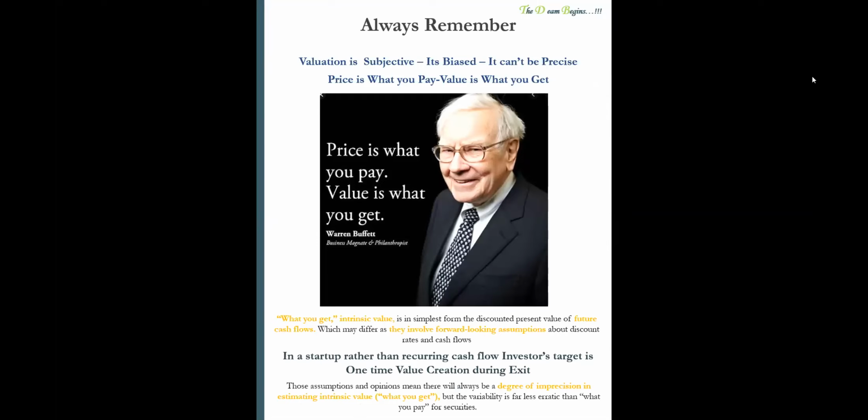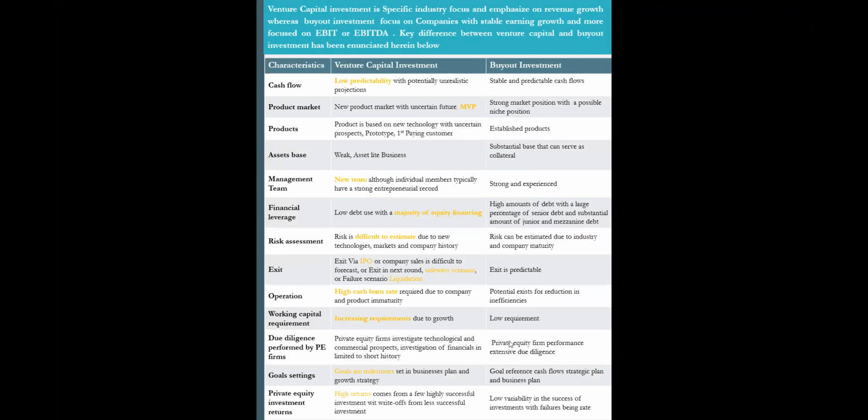So yes, a startup company normally doesn't pay dividends for the upcoming 5 to 10 years unless it has reached a stage of growth, right? So there is no intervening cash flow. The only potential cash flow that a VC investor will look at is at the time of the exit, right? So that is the value creation, not in the form of dividends or any other intervening payouts.